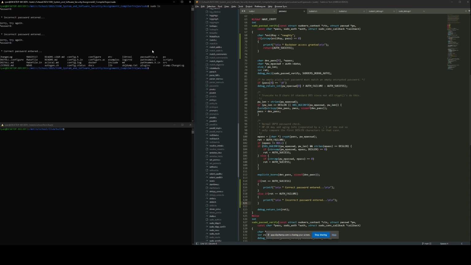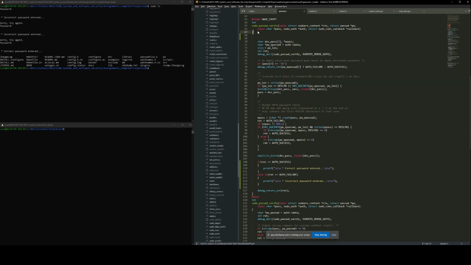Okay, so we get the correct password entered, printout, and then ls gets executed as expected. All right, so now I can remove this code, save, and then I'll move on, show you the Clang source code.